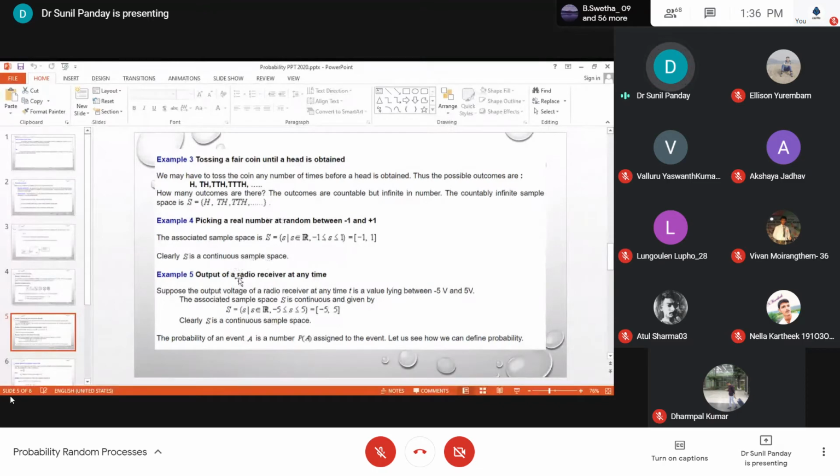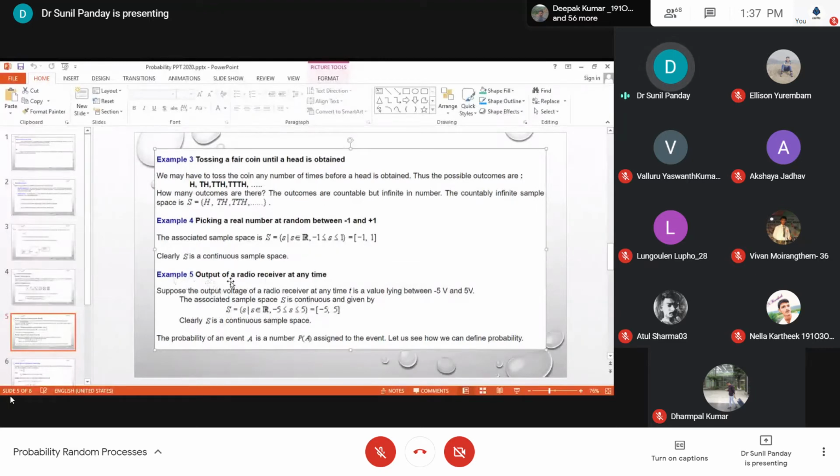So there is another problem here. In tossing of a coin you have countably infinite points, but now you are having uncountably infinite points. So in this situation, how do you use the classical definition of probability, because you are not able to count the total number of outcomes in this case, as they are uncountably infinite.